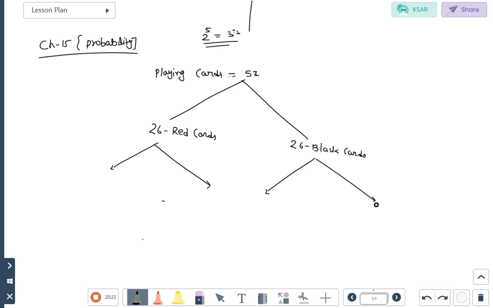Which cards are present? In a red card, which card? Four cards are present: club, spade, heart, and diamond. Here 13 cards are heart and the remaining 13 cards are black. One is spade, 13 is club, and 13 is diamond.